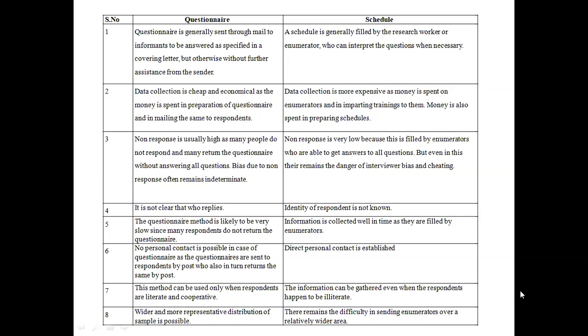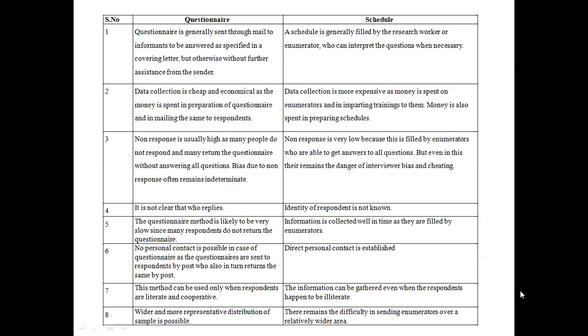But even in this, there remains the danger of interviewer bias and cheating. If the enumerator or the interviewer is having bias, or if he answers on behalf of respondents, then that will become a danger for the research work.